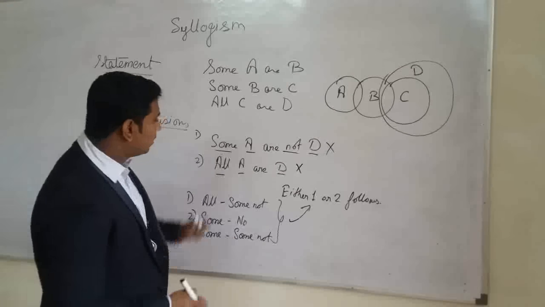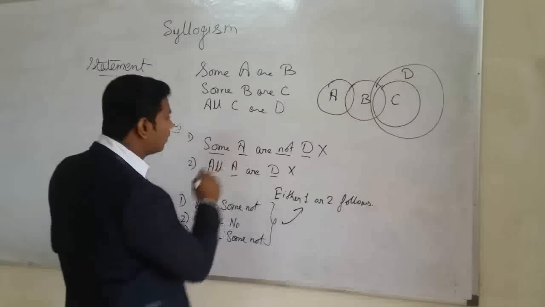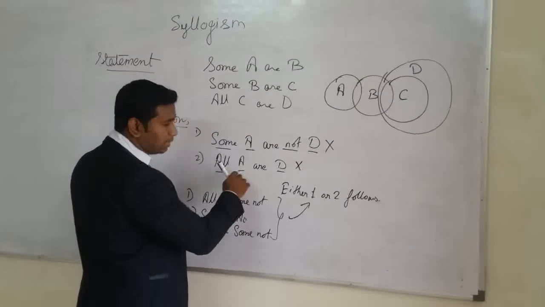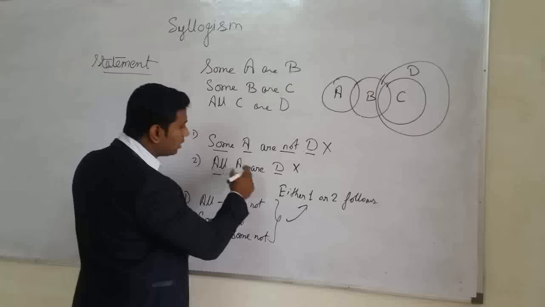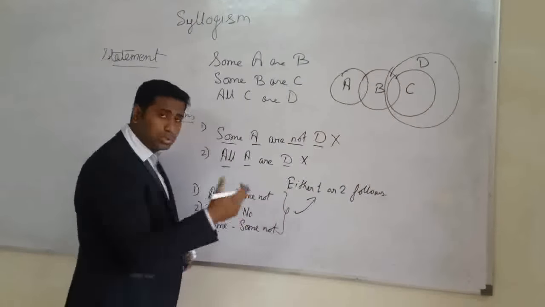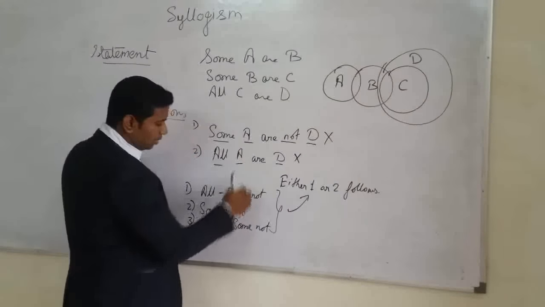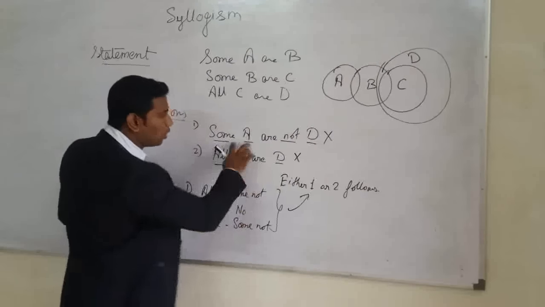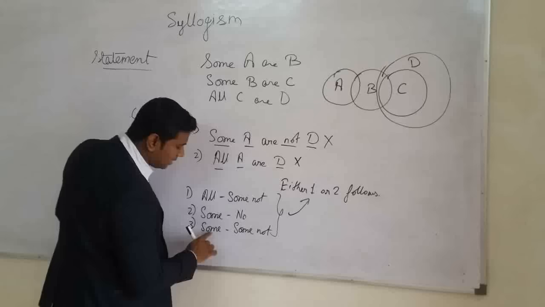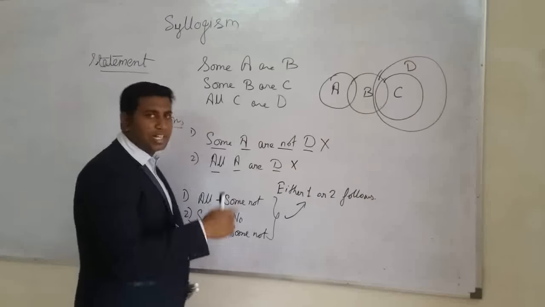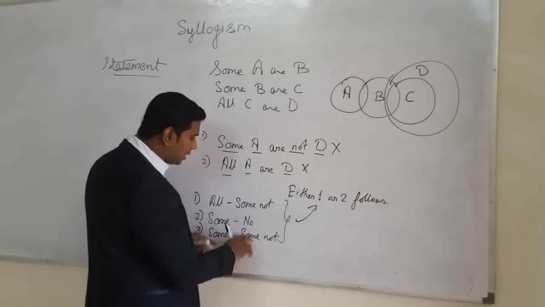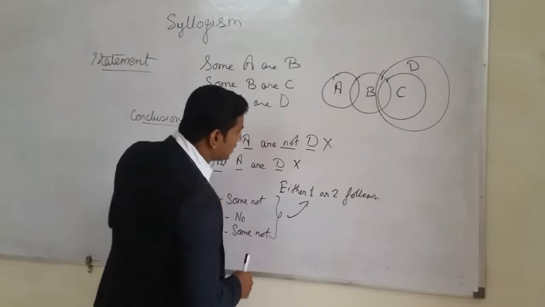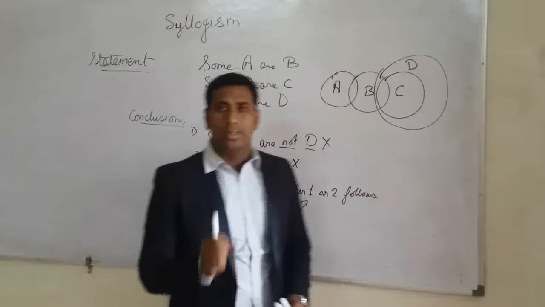And you should also remember that if it is given some A are not D, and in the next it is given some A are D, then also it is following. It's not necessary that some and some not will come together; they can also use some not in the first sentence and some in the second sentence. You have to see that these pairs are coming. So in these three cases you have to use either-or.